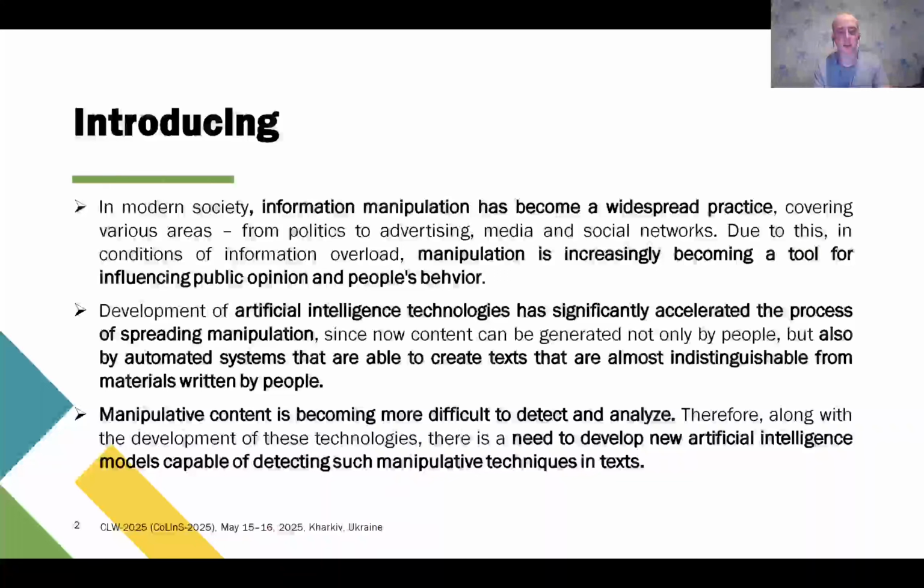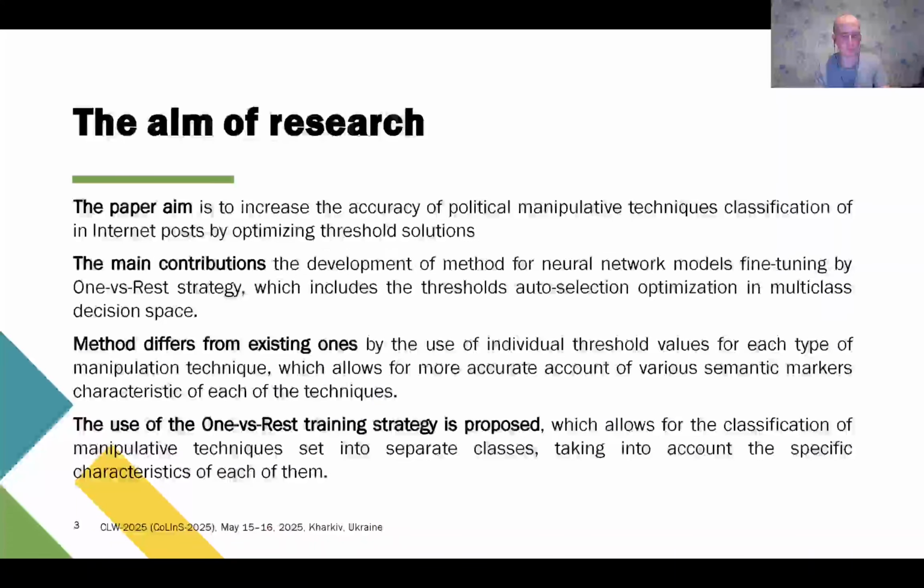The development of artificial intelligence technologies has significantly accelerated the process of spreading manipulation, since now content can be generated not only by people but also by automated systems that are able to create texts that are almost indistinguishable from materials written by people. Manipulative content is becoming more difficult to detect and analyze. Therefore, along with the development of these technologies, there is a need to develop new artificial intelligence models capable of detecting such manipulation techniques in texts.